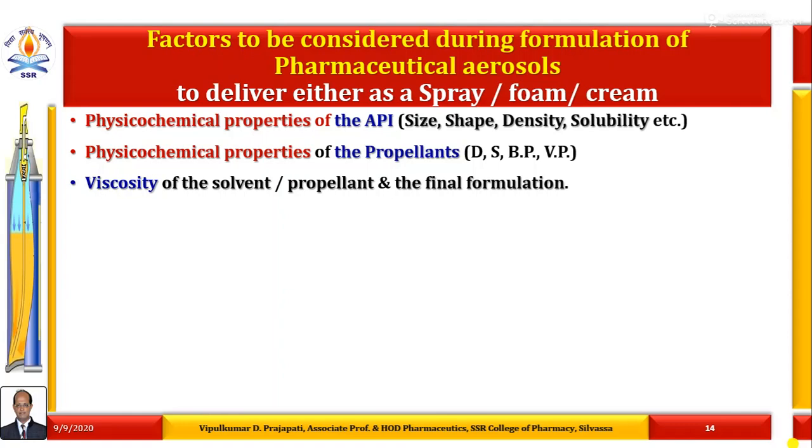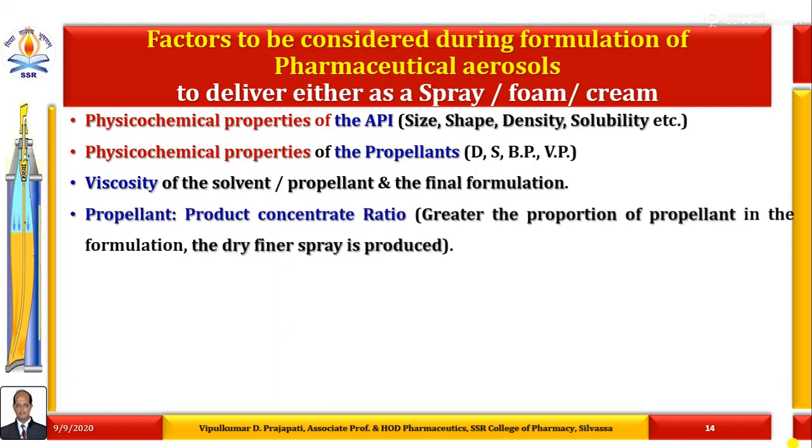The viscosity of the solvent or propellant and the viscosity of the final formulation must be identified in order to get the desired output of the product as a spray, foam, cream or powder form.